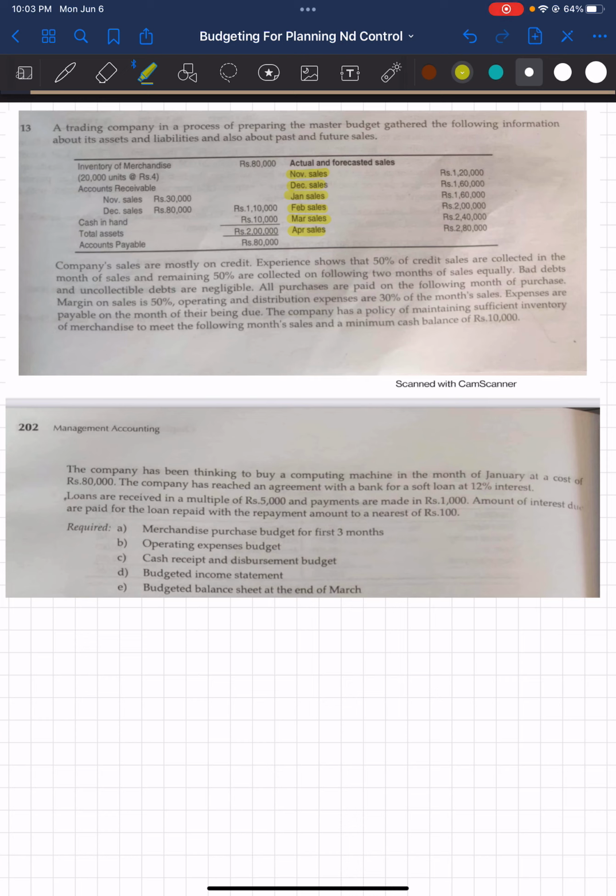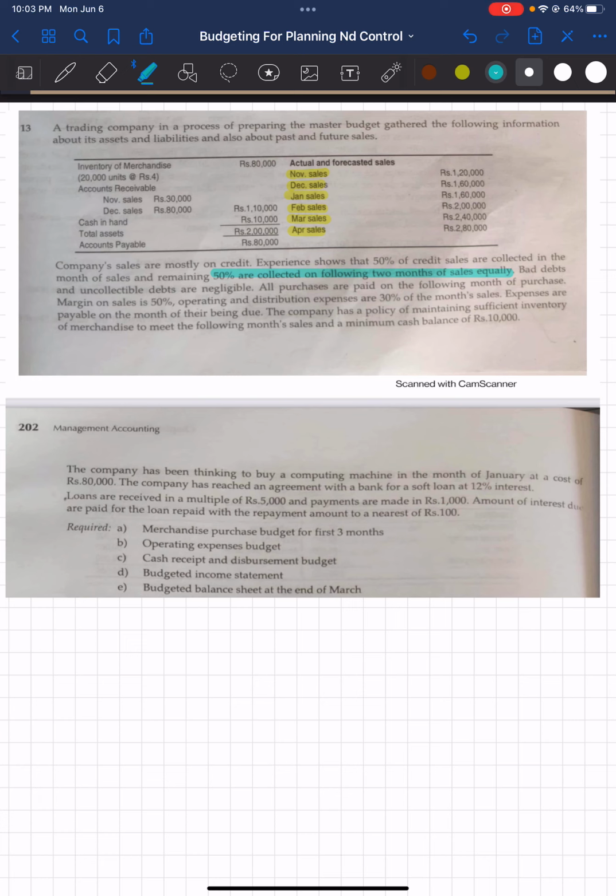Experience shows that 50% of the credit sales are collected in the month of sales and the remaining 50% are collected in the following 2 months of the sales equally. So be careful on this, the way the information is given. Sales are to be collected in 3 installments: the first is 50% in the same month, 25% in the next month, and 25% in the next following month. Bad debts and uncollectibles are negligible.